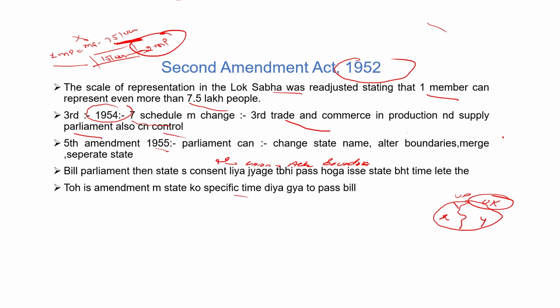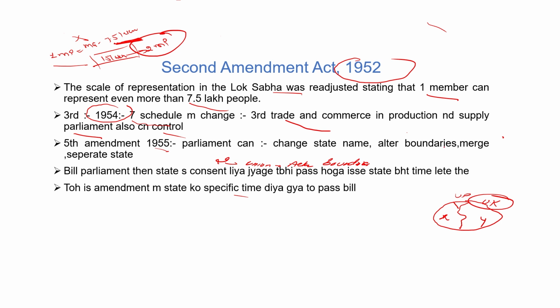But before 1955, there was no specific time for the state to pass the bill. The state could keep the bill for unlimited time. In this amendment, it was mandatory that if a bill is sent to the state by Parliament, then the President will decide a specific time to pass this bill.